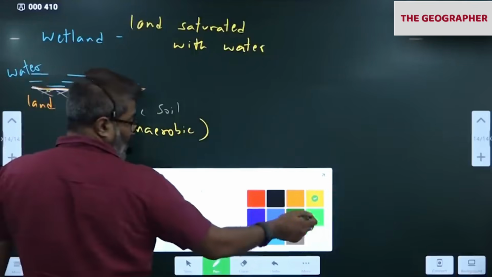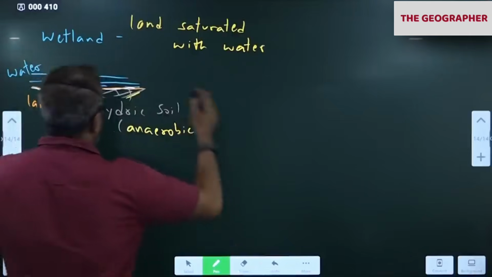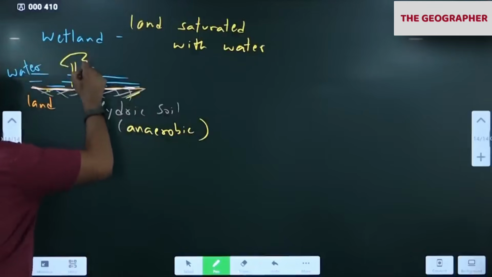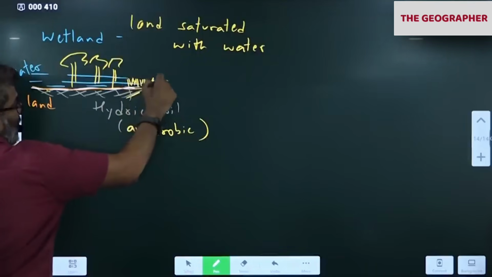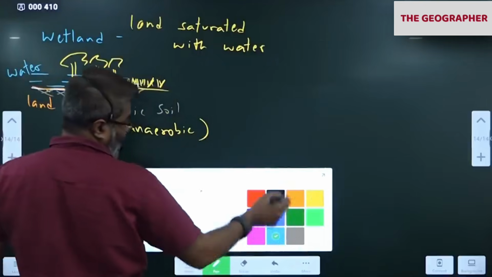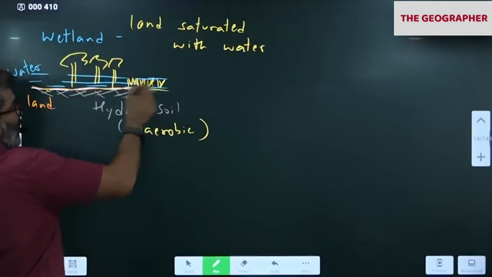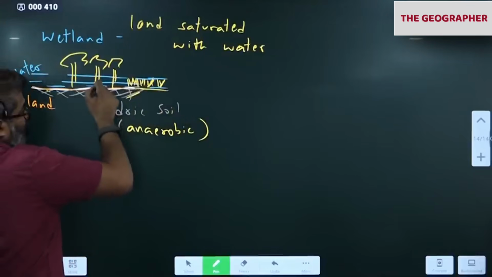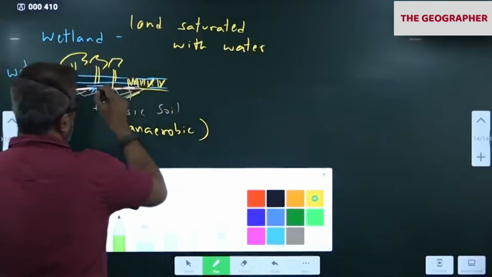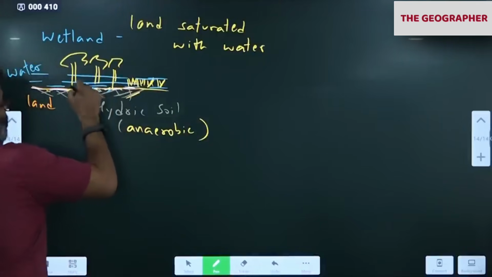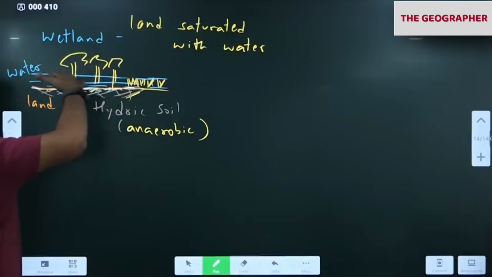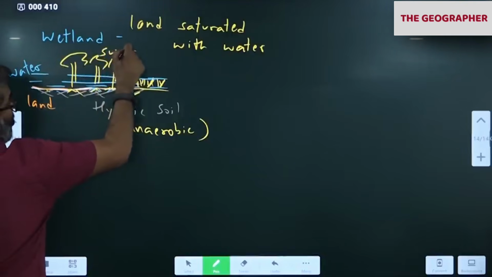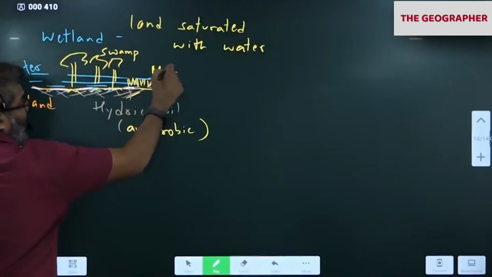Now see this. Here in the wetland, some plants and trees will be growing. You would have noticed some trees, grasses, reeds and all. In the wetlands, you would have noticed this situation where there is water also. Trees and grasses. Wherever we have a large number of trees growing in the water, we call them swamp. If there are only grasses, we call them marsh.